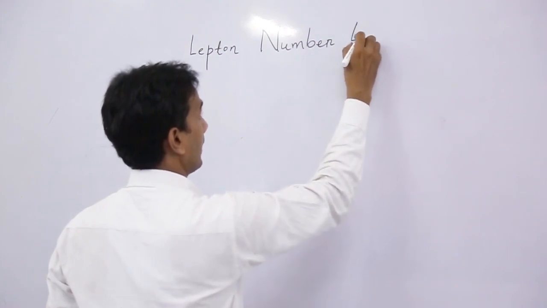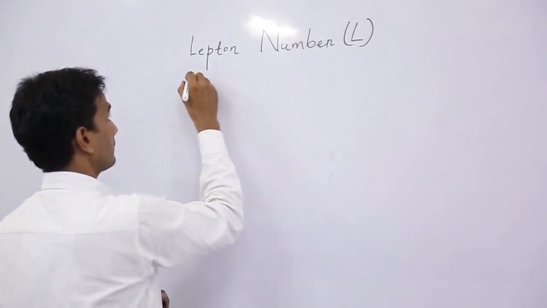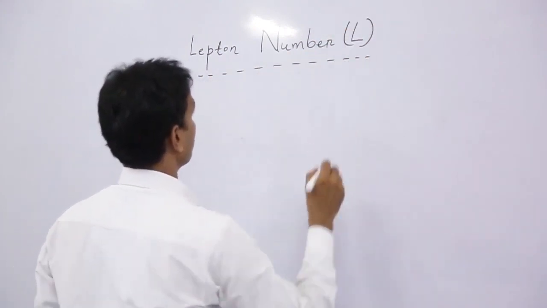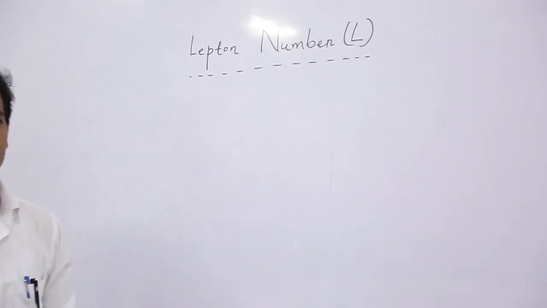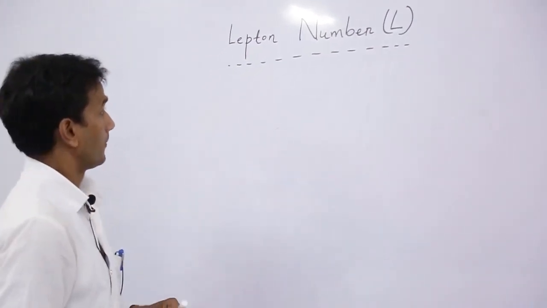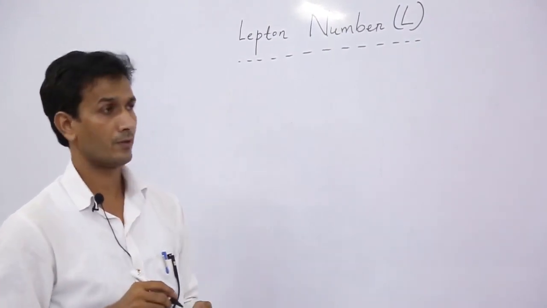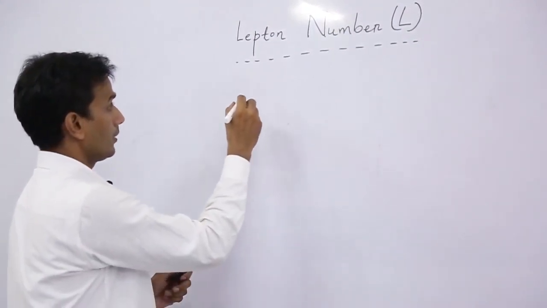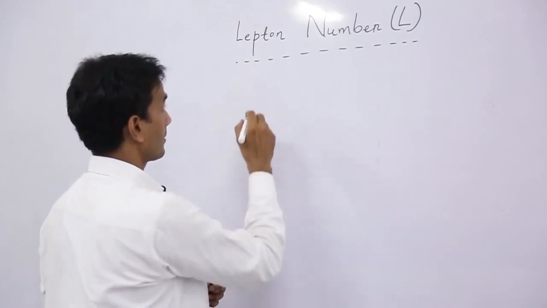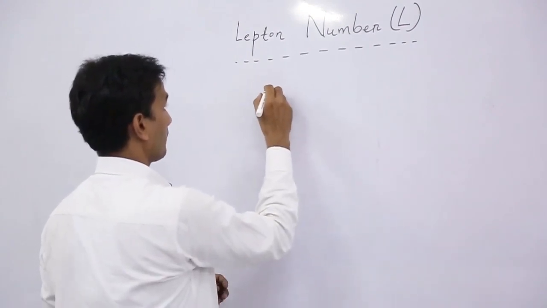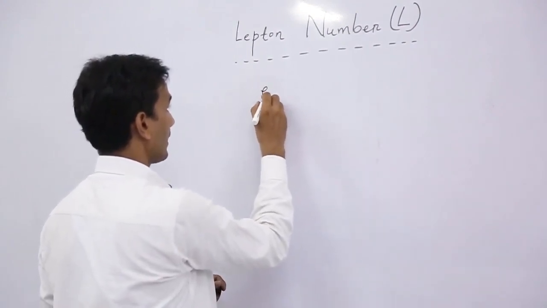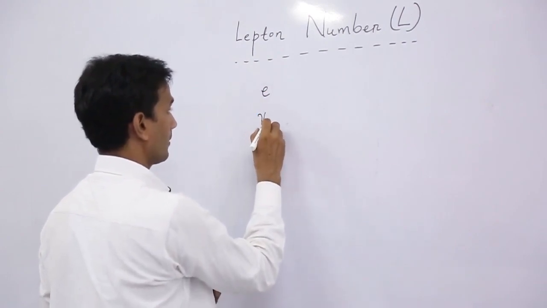Its symbol is L. So lepton number is basically for leptons. We know that there are 6 types of leptons.